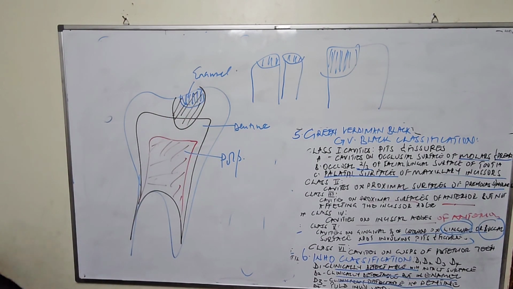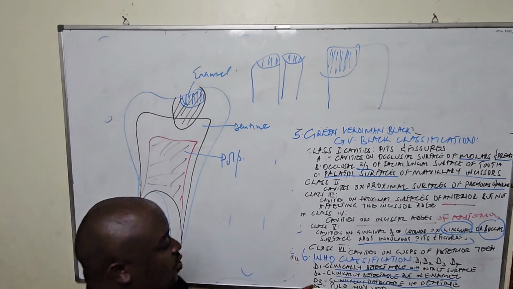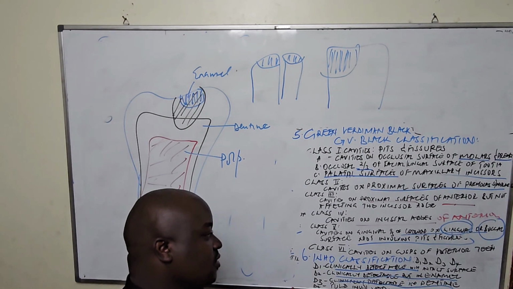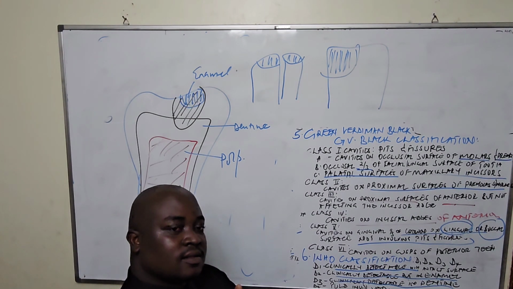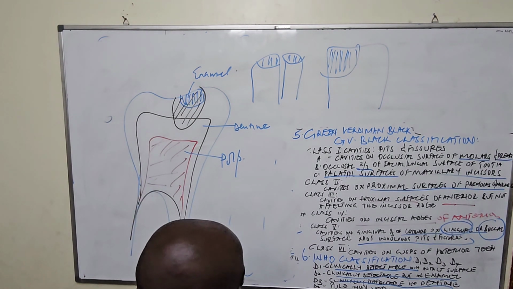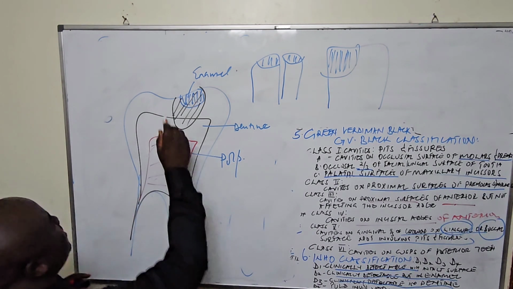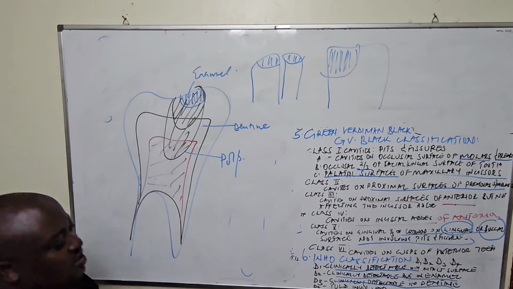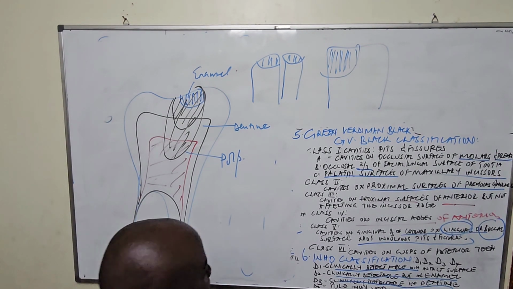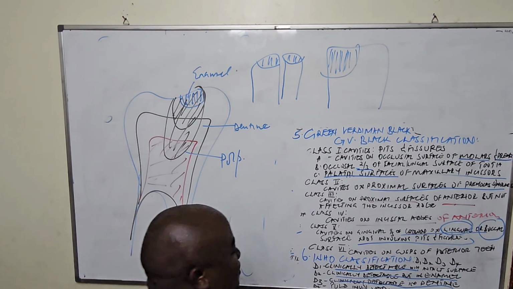The dentin. Remember, we said in the dentin, we do not have pain. We can only have sensitivity. Then, lastly here, we shall have the pulp being what? Involved. That is D4. So we define it under D1, D2, D3, D4.